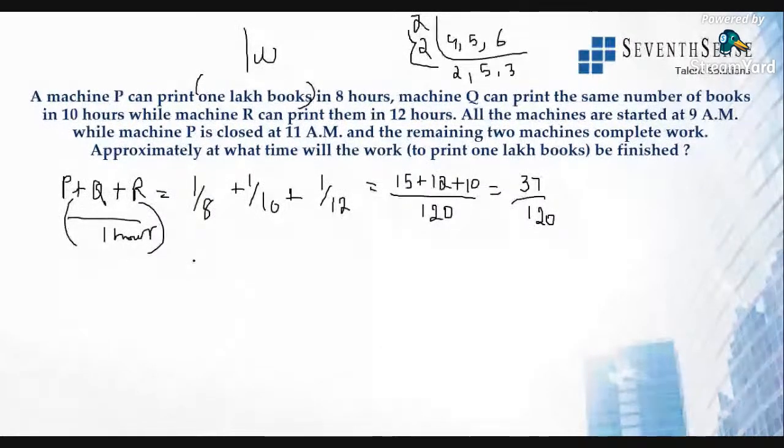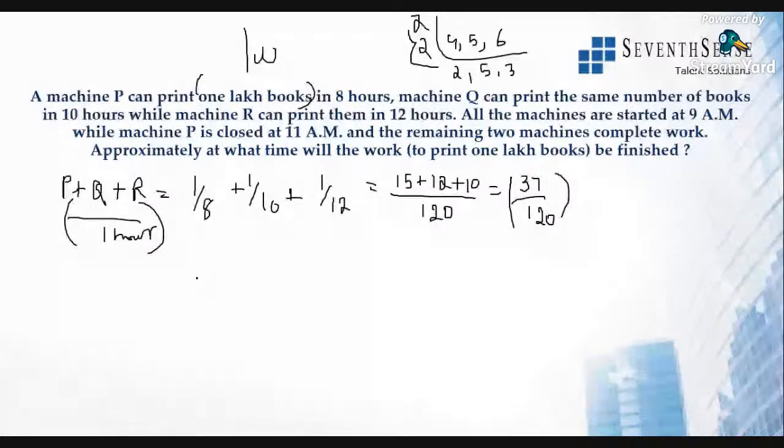So in 1 hour, they finish 37 by 120 of the work. But they're telling us all the machines started at 9 a.m. while P closed at 11 a.m. So P will be working for 2 hours. So what will be done in 2 hours?